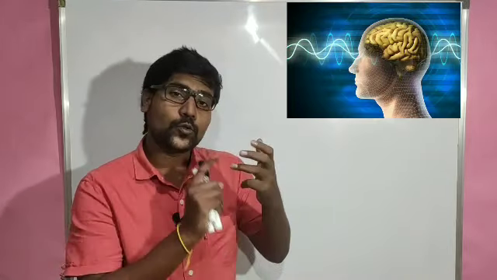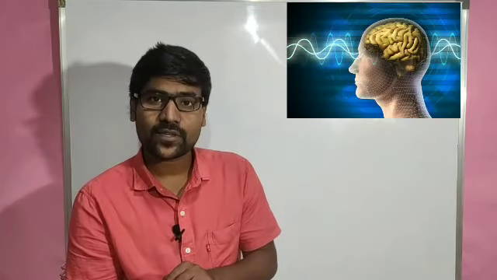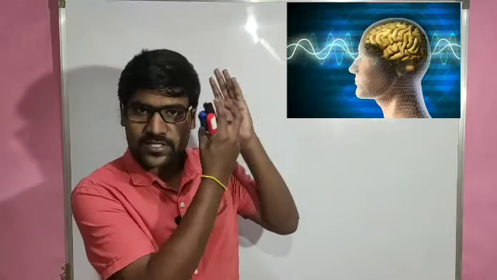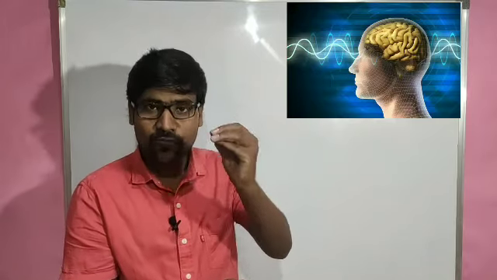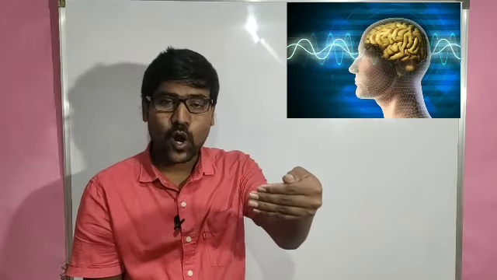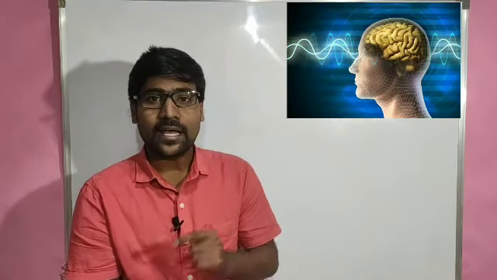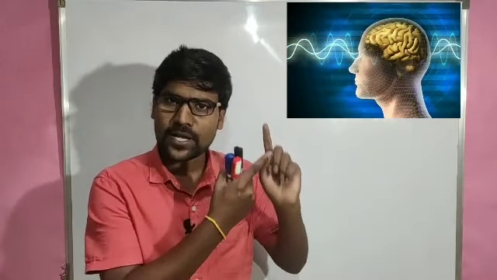In the brain, those electrical signals are converted into visionary forms. That means a virtual image. That process is done by our brain. That is a complicated process. So that is the third stage. Actually, what we are seeing right now is not actually felt by our eyeballs, it is felt by our brain. The brain decides what object we are seeing right now. So that is actually the brain's work.